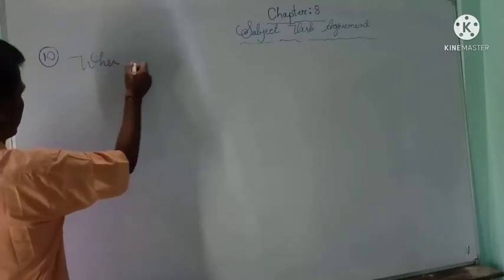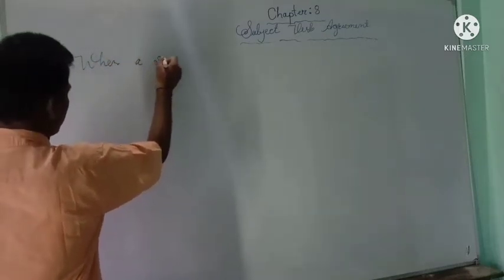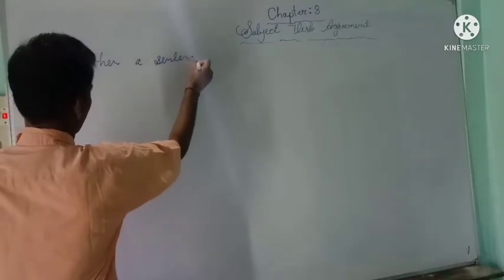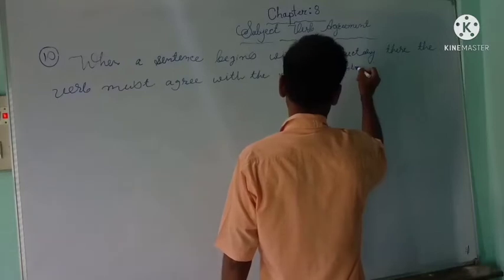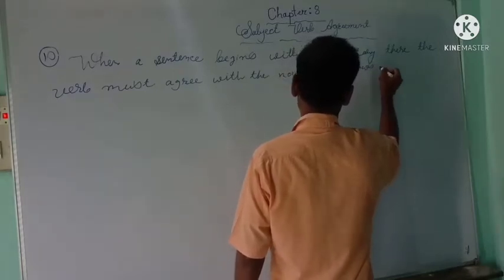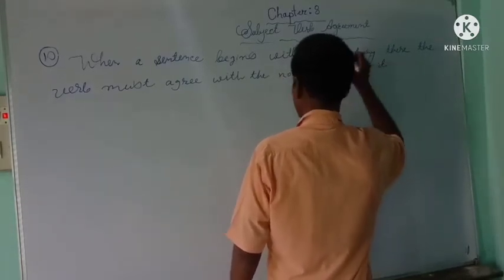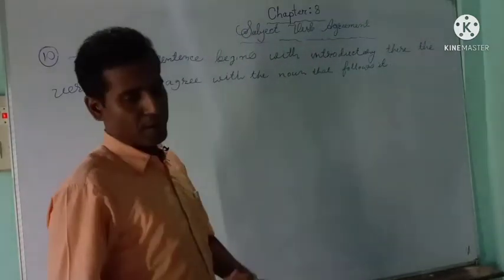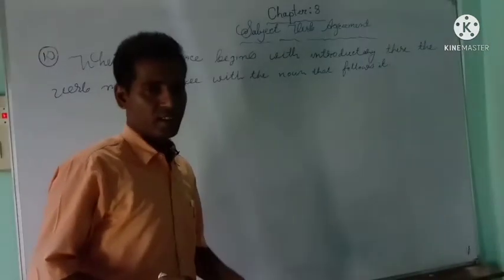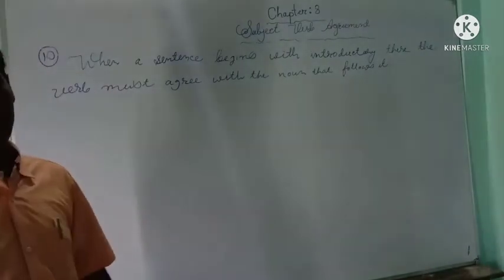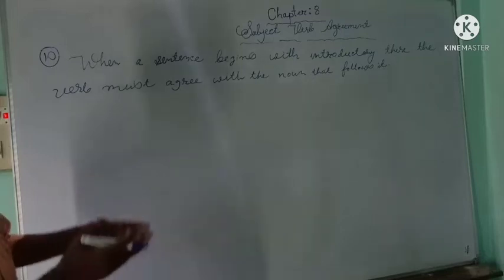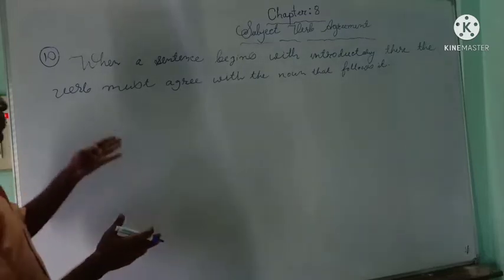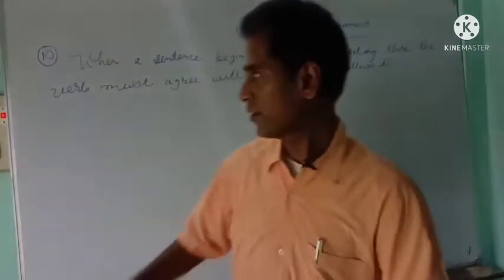Rule number 10: when a sentence begins with introductory there, the verb follows it. Okay, so it's a very simple rule, and it's not a new thing for you. You already know all these things. When a sentence begins with introductory there, the verb must agree with the noun that follows.